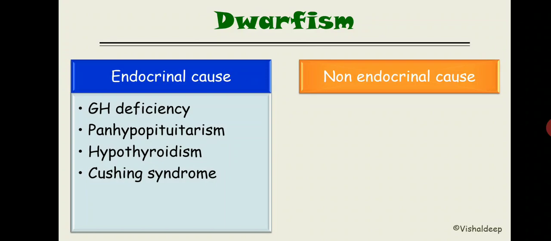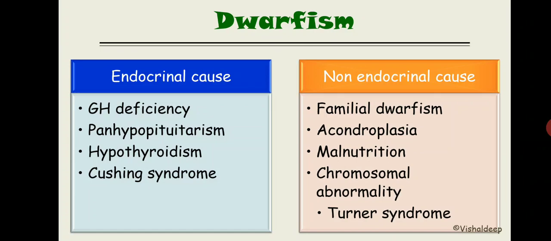So basically, deficiency of growth hormone or thyroid hormone will cause endocrinal dwarfism, endocrinal abnormality. And Cushing's syndrome is the elevated glucocorticoid level that we discussed in our steroid hormone section. Non-endocrinal causes of dwarfism are like this: familial dwarfism, achondroplasia, malnutrition, chromosomal abnormality like Turner syndrome.